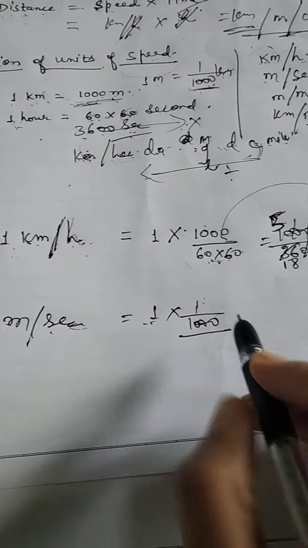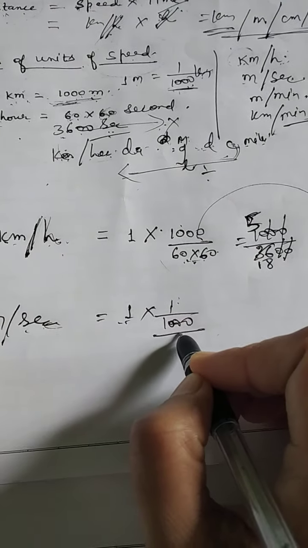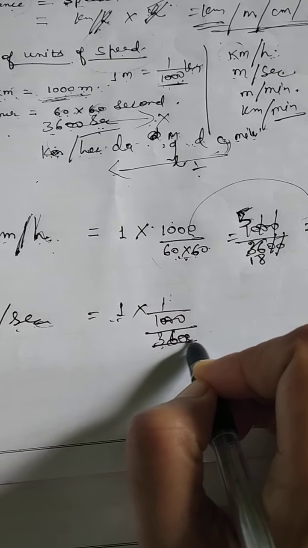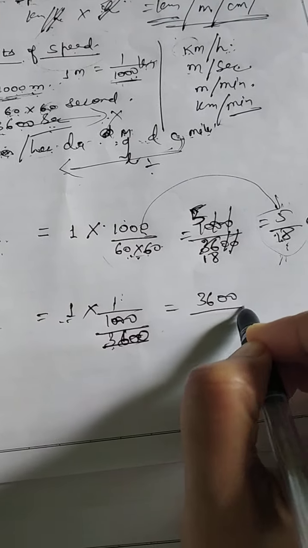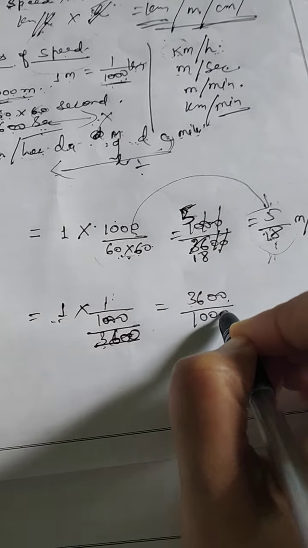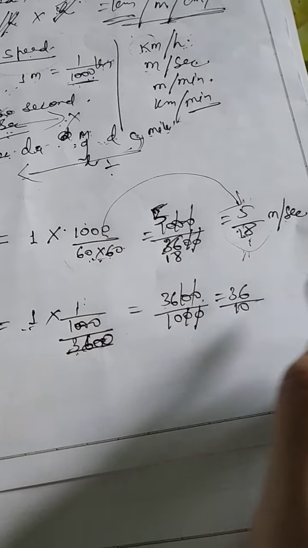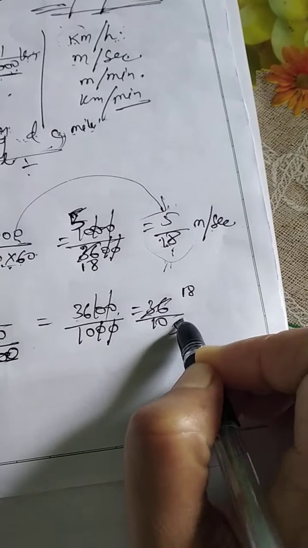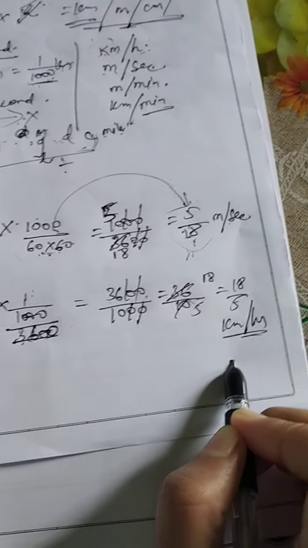Second to hour, what will you do? Second to hour, again we will divide by 60 into 60, then 3600. Then if you make its reciprocal, we will get 3600 divided by 1000. If you cancel this out, we will get here again 2 1s are 2, 2 8s are 16, 2 5s are 10, 18 by 5 kilometer per hour.